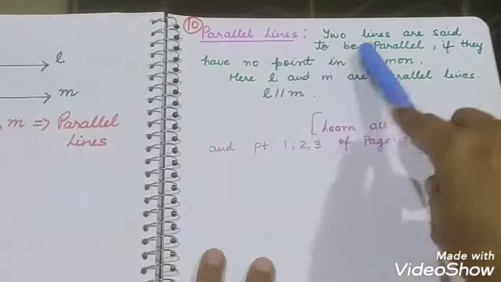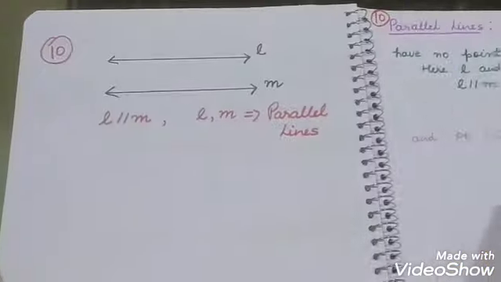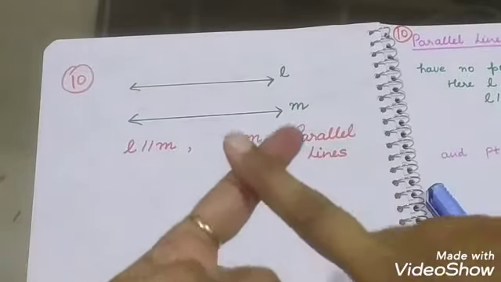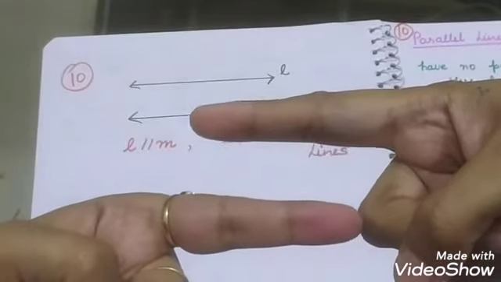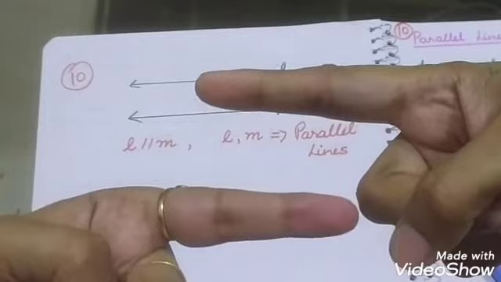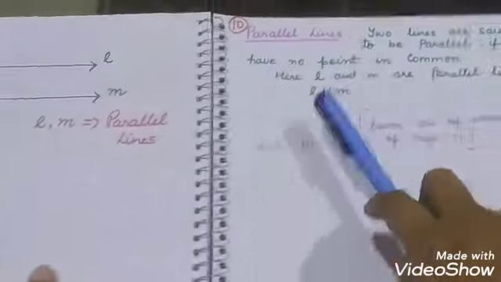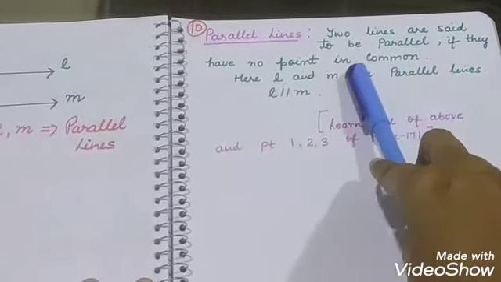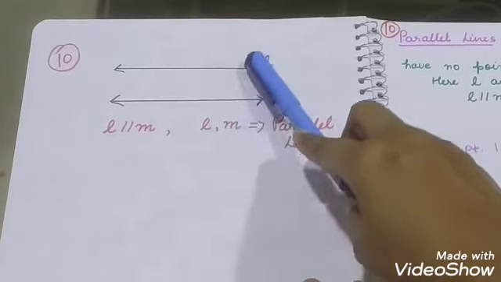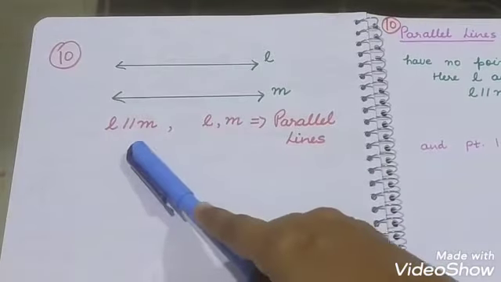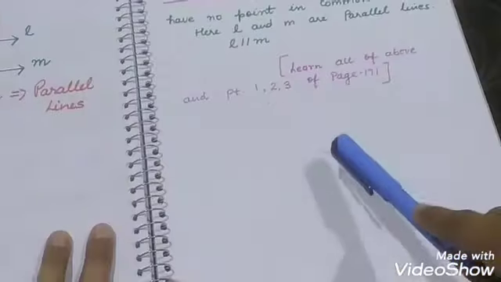Next, parallel lines. Two lines are said to be parallel if they have no point in common. Parallel lines do not intersect each other. They do not touch each other, so they have no common point. Such lines are called parallel lines, and to denote that they are parallel, this is the symbol to represent L is parallel to M.